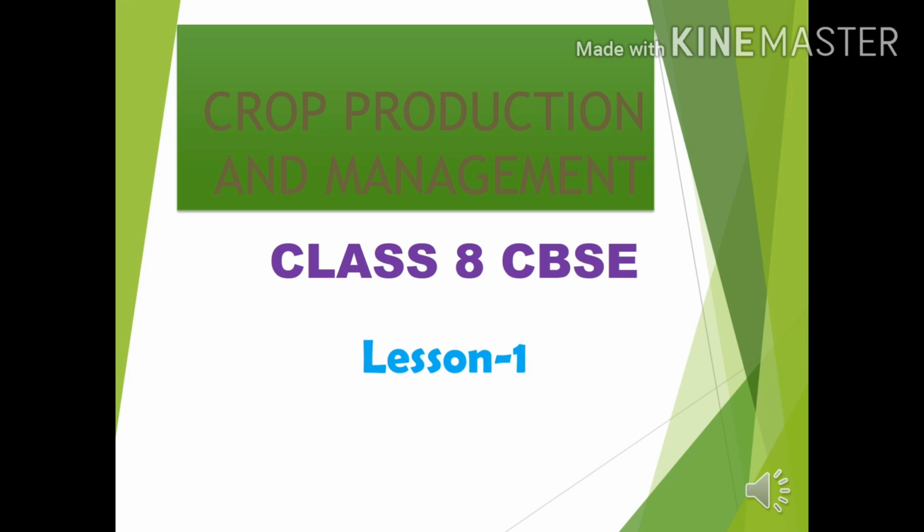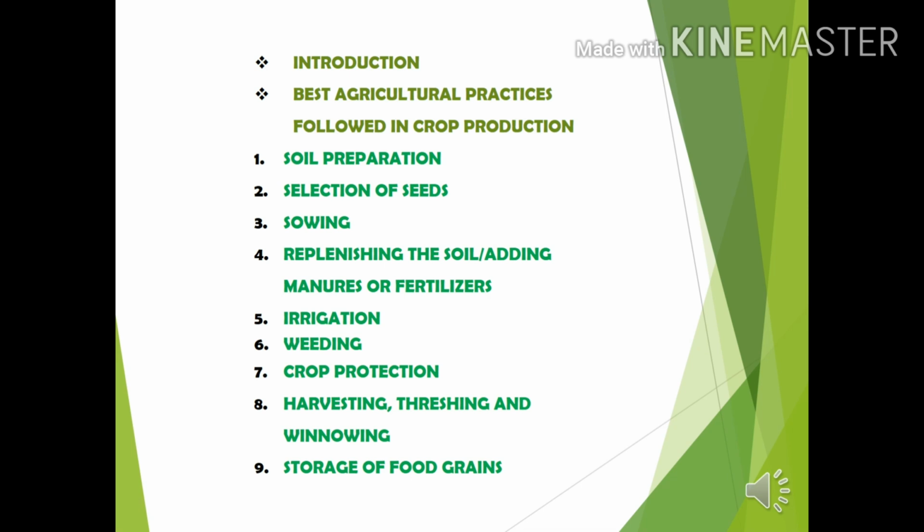Lesson 1, Class 8 CBSE, Crop Production and Management. Introduction. Best agricultural practices followed in crop production. In that, we are going to see the main points about soil preparation, selection of seeds, sowing, replenishing the soil, or adding manures or fertilizers, irrigation, weeding, crop protection, harvesting, threshing and winnowing, storage of food grains.